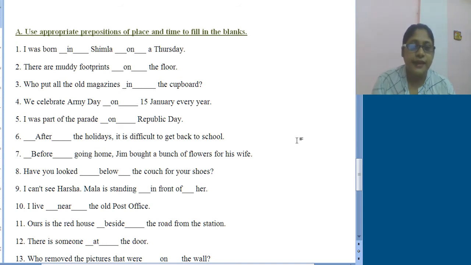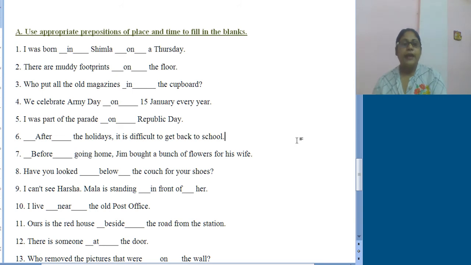Number 6, dash the holidays, it is difficult to get back to school. Now, after the holidays, it is difficult to get back to school. Number 7, dash going home, Jim bought a bunch of flowers for his wife. So before going home only he did so, so before. Number 8, have you looked dash the couch for your shoes? When it's a couch, it will have space under it, so below the couch for your shoes.